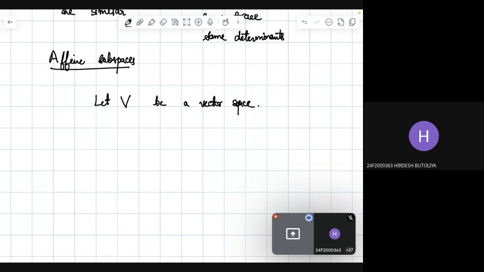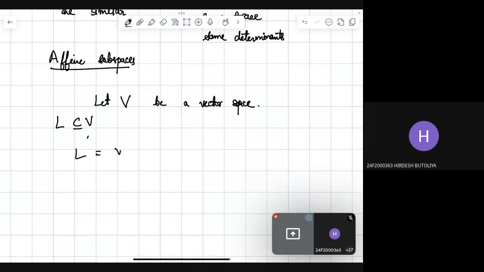Let V be a vector space, then the affine subspace of V is a subset of V. What kind of subset is L?